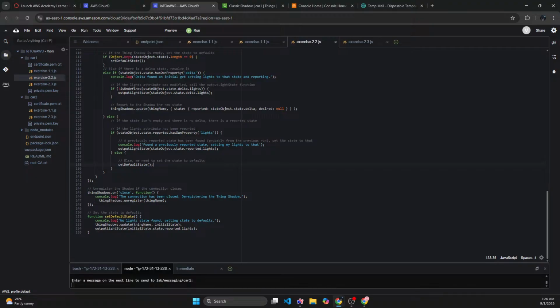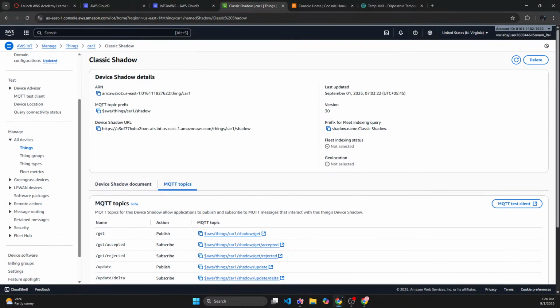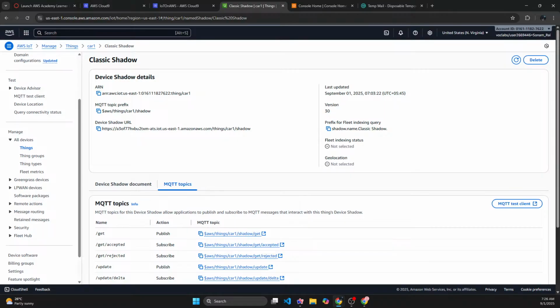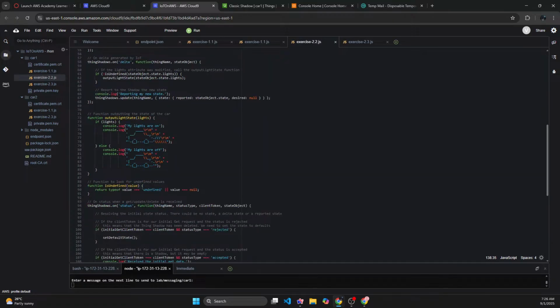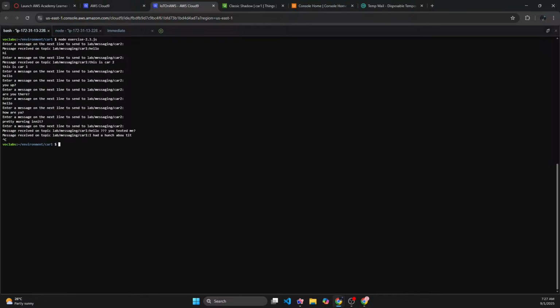The code might not be very complicated for the shadows, but we could definitely make the messages retain. We could definitely make the messages retain using AWS shadows for this simple chat application as well. But then again, that's not the scope of this exercise. So we are not going to do it right now, and I have to go to the college as well. But we can definitely do it later. We can definitely implement the thing shadow.